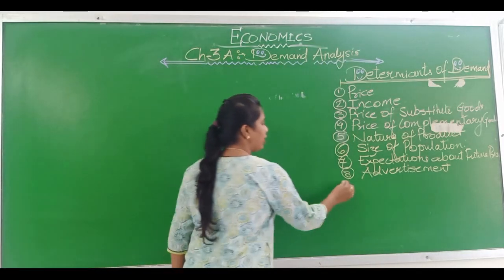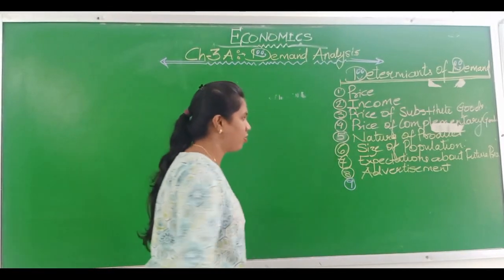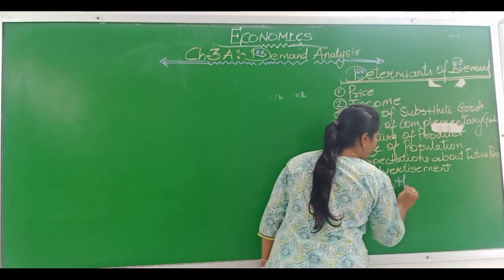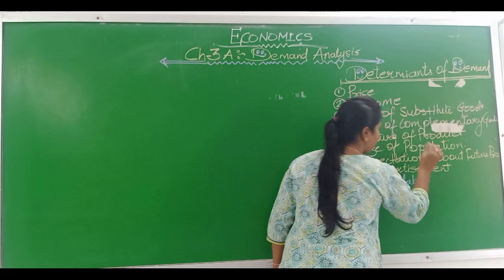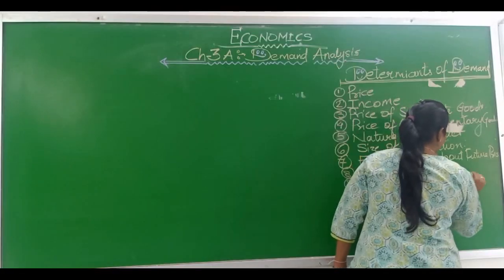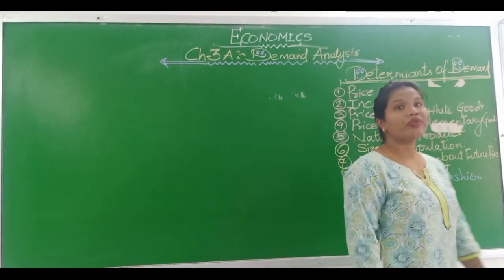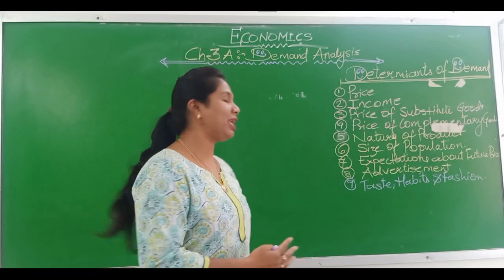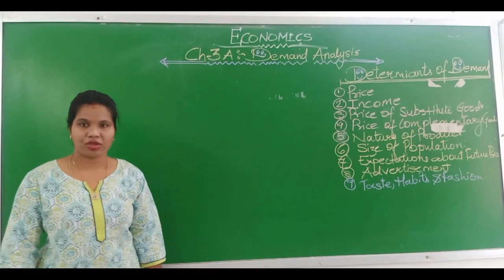The ninth one is taste, habit and fashion. If taste, habit and fashion change, automatically demand will change.